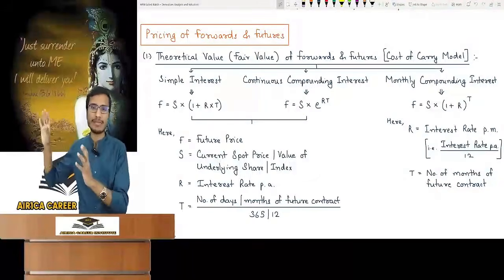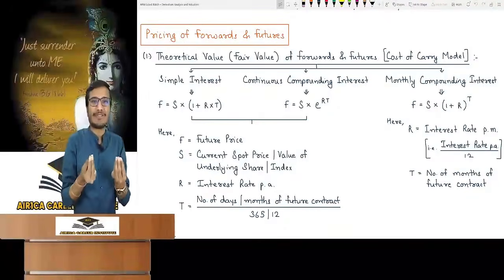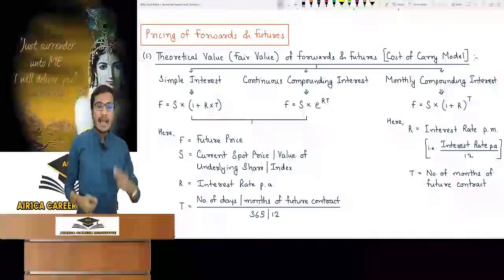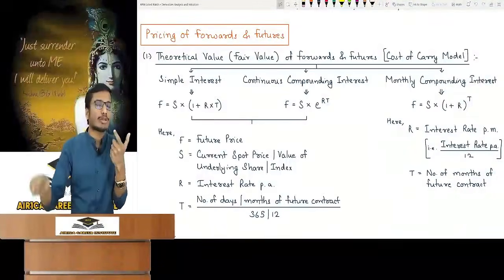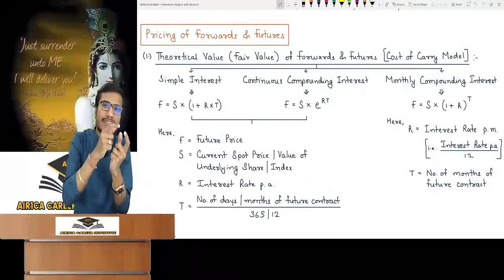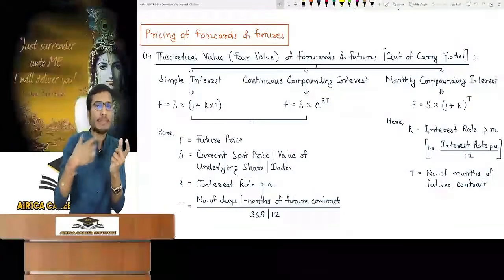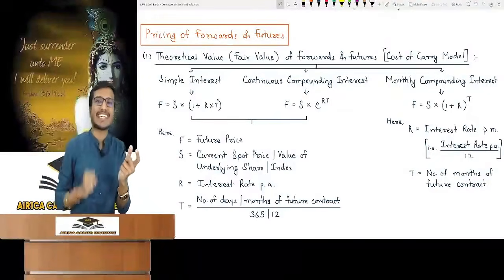I will discuss that in a while. Now let's talk about what should be the fair price and what this fair price is. The parties are mutually deciding that the shares after 3 months will be bought at rupees 2500. The contract is being made between them. This price of 2500 is mutually decided, but what should be the fair price? Does this decided price reflect the fair price?